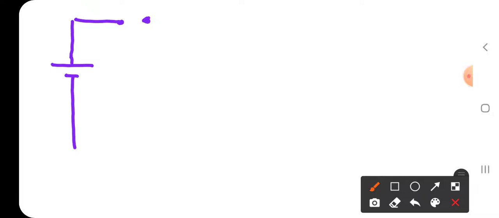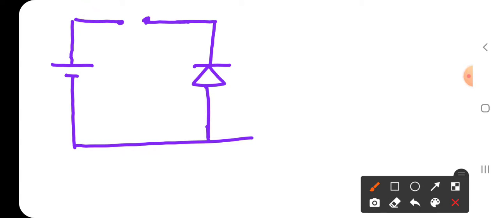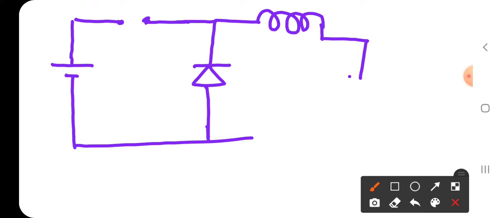Here I am placing a switch in the place of either SCR, IGBT, transistor or MOSFET. This is the freewheeling diode, the inductor, and here we have the motor.